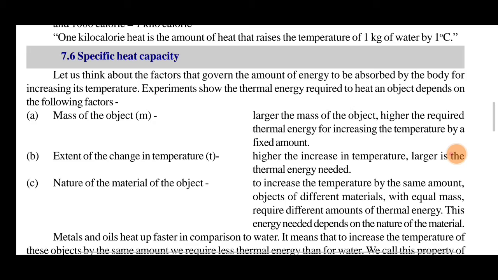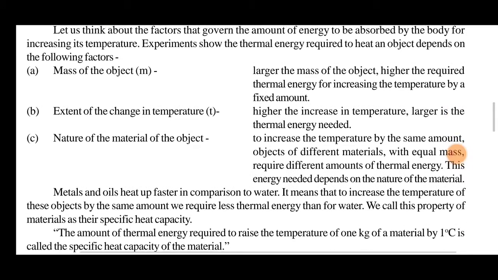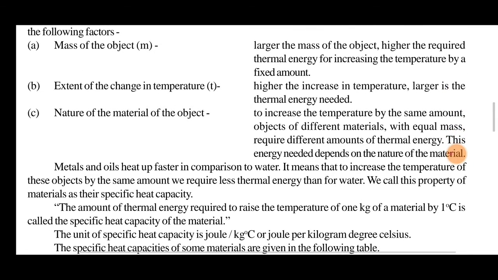Oil heats up faster in comparison with water. It means that to increase the temperature of this object by the same amount, we require less thermal energy than for water. We call this property of a material the specific heat capacity. The amount of thermal energy required to raise the temperature of 1 kilogram of a material by 1 Celsius is called the specific heat capacity of the material.